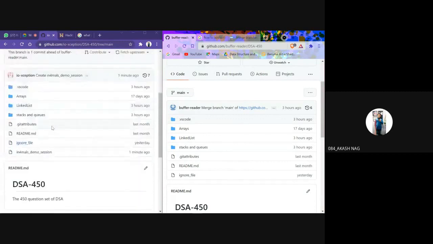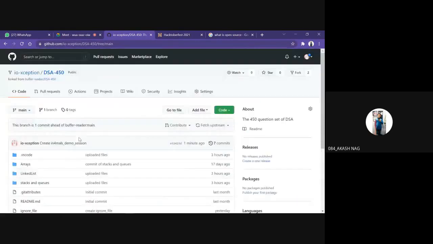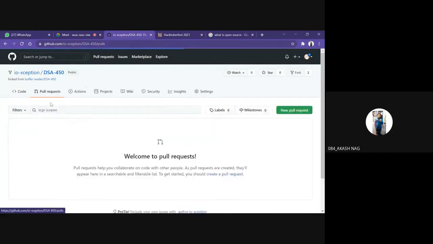So how can we make it? I have made the changes according to my own. So how can we make the original user say that yes, you need to reflect the changes into your own account? This is an issue. So you need to rectify this issue. I have rectified this issue, and now I'll be informing the user that yes, you have to rectify this issue. So in that case, now you can call a pull request here.